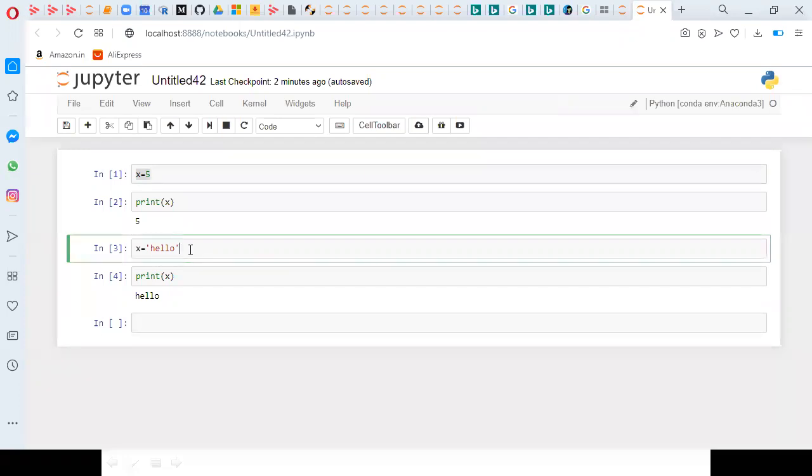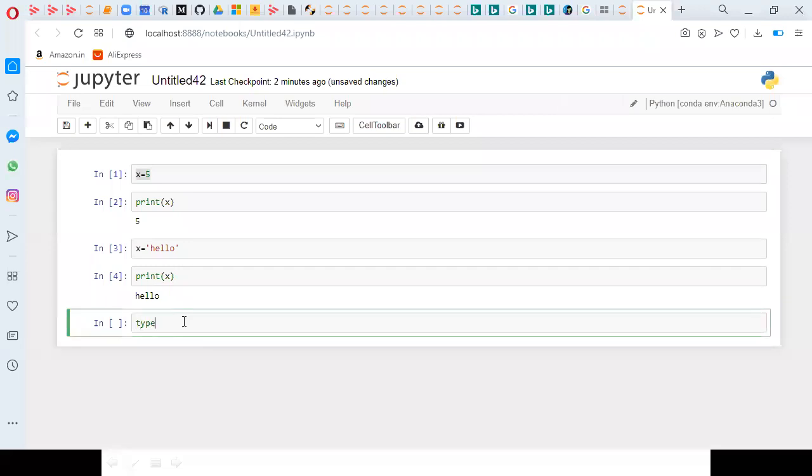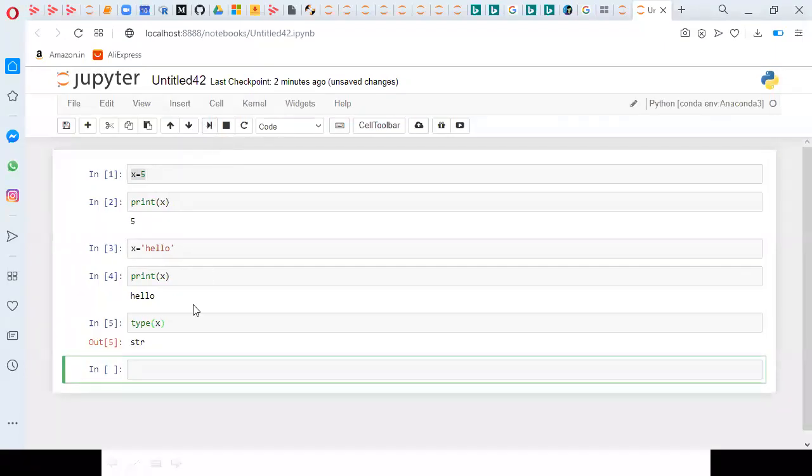If you want to find out which type of data x is holding now, then we have the type command, type of x. When I type type of x, it will show the type of object. Now it is showing str, means it is holding string type of data.